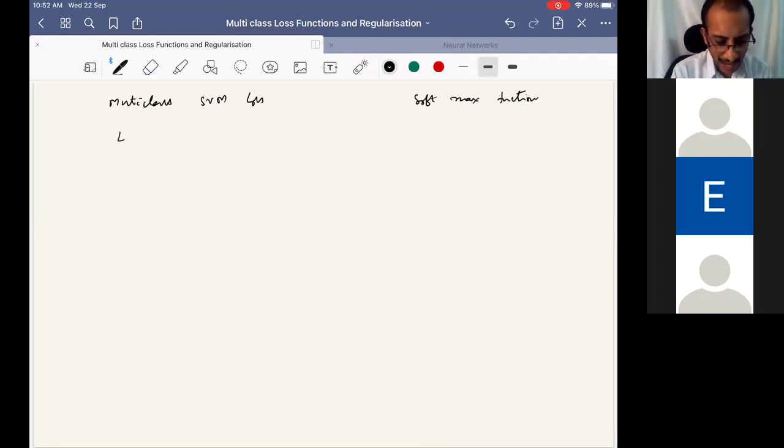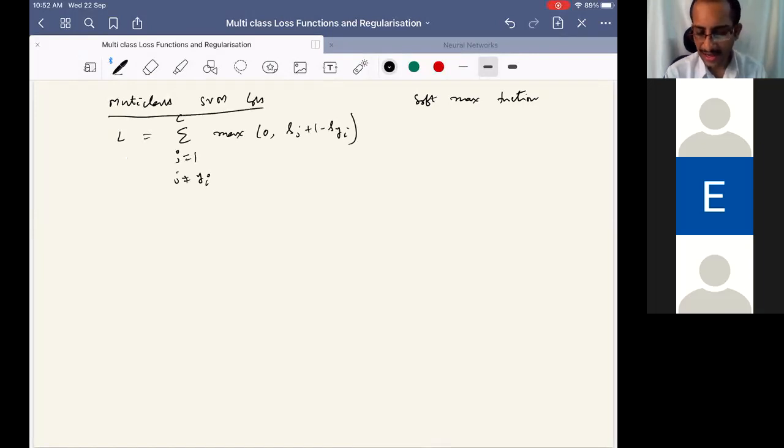So here we have written Li, for any ith sample, let us bring in this itself as L. Anyway, we are considering only a single sample in both cases. Li is the summation over J, over all neurons, J equal to 1 to C, J not equal to Yi, the correct label, of max of 0, Sj plus 1 minus Syi. We initially have scores, and based on that, we are writing either the softmax function or the multi-class SVM loss function.